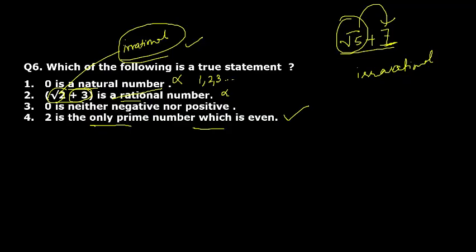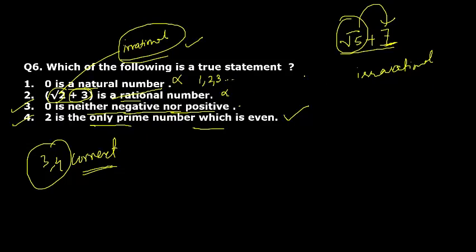Okay. And 0 is neither negative nor positive. Yes, 0 is neutral, neither negative nor positive. I think this is correct. It is correct. So here we have third and fourth which are correct. We say 0 is neutral, not negative, not positive. Right? Third and fourth are correct.